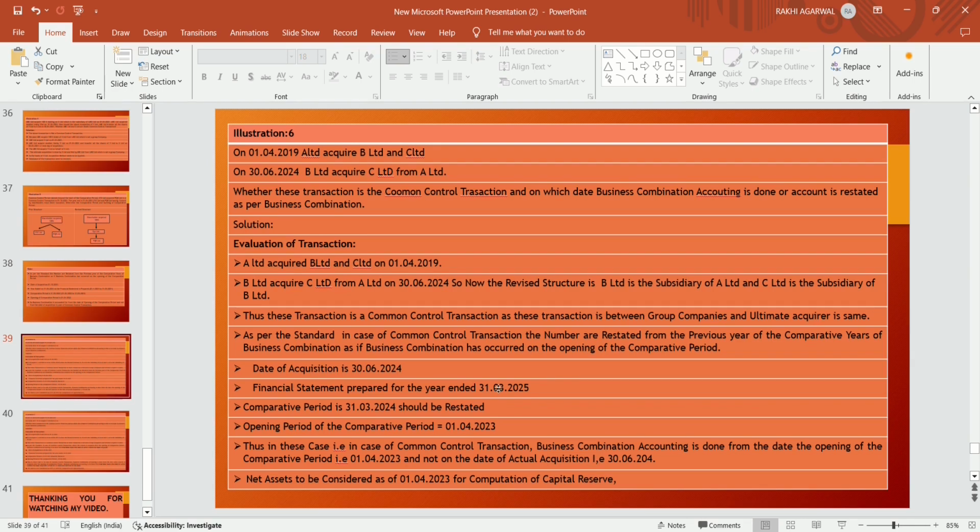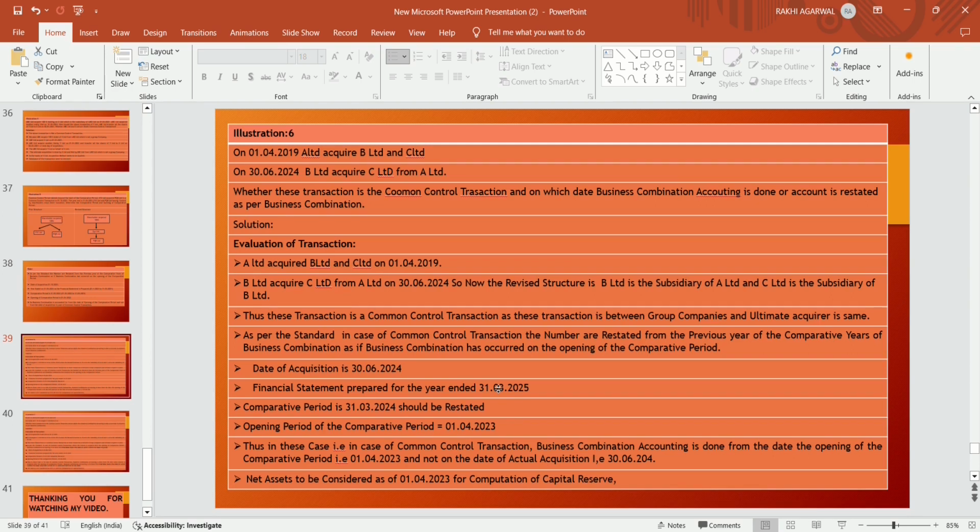The financial statements are prepared for the year ended 31st March 2025, and the comparative period of that year is 31st March 2024, which should be restated, because comparative periods are restated and the opening of the comparative period is also restated. So the opening of the comparative period is 1st April 2023.